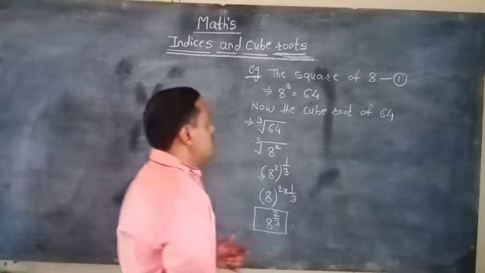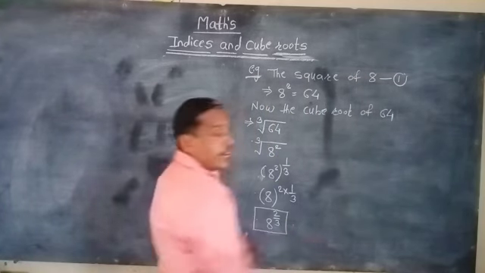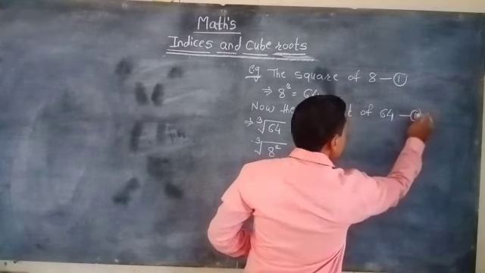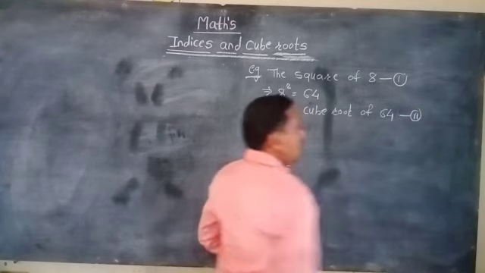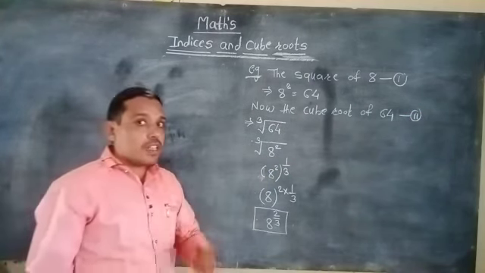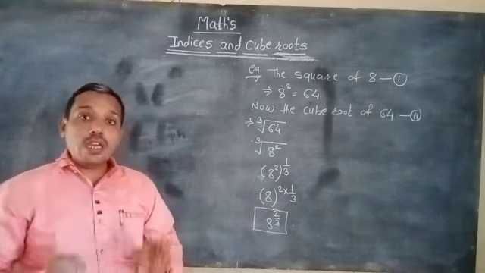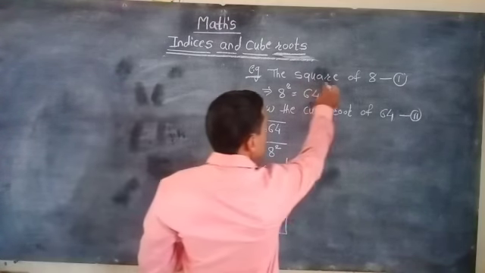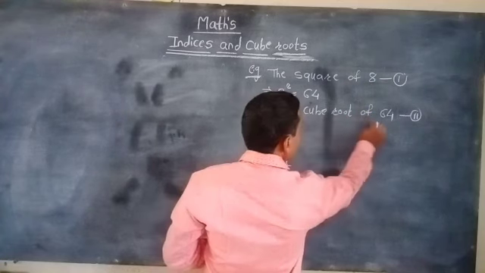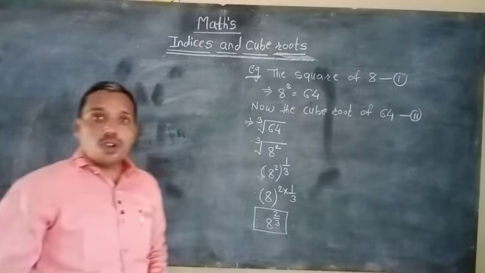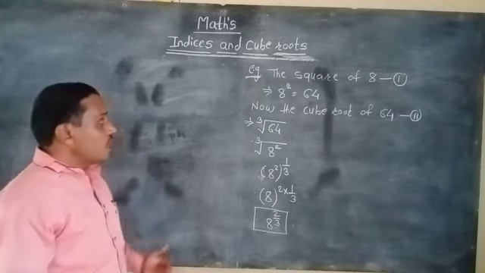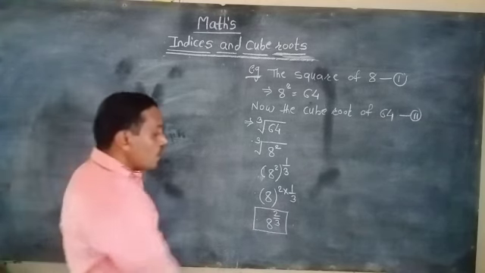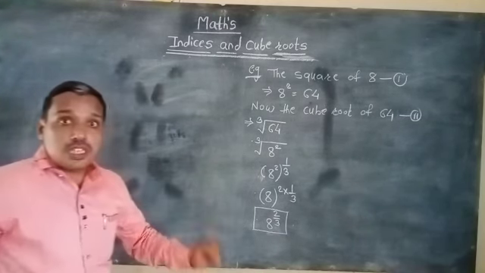We have expressed the square of 8 and then the cube root of 64. Each and every time the value does not change, and that is why we can read it and say it that way.